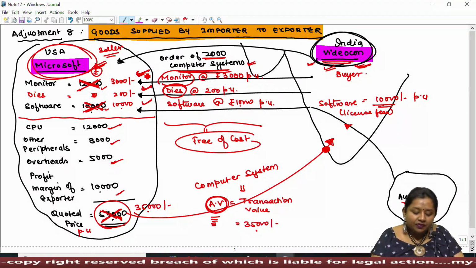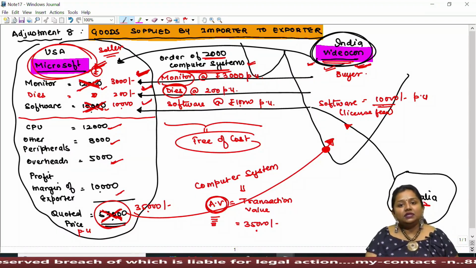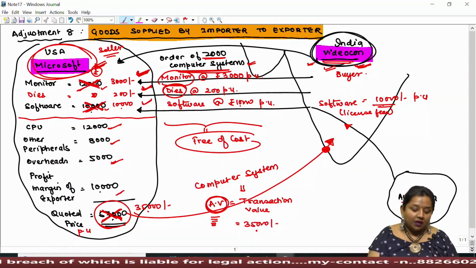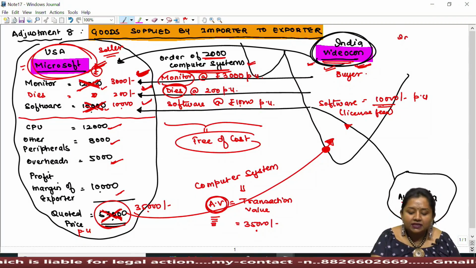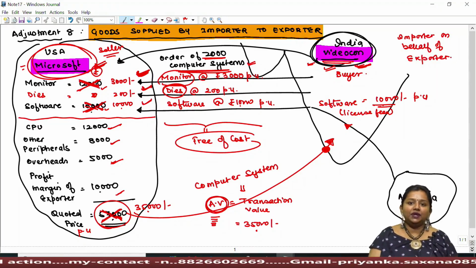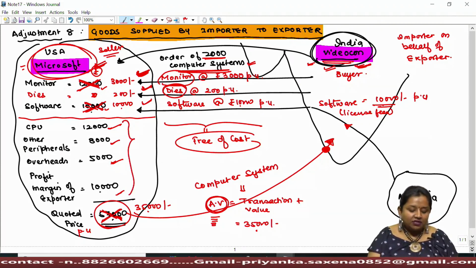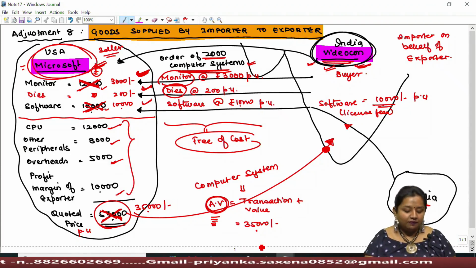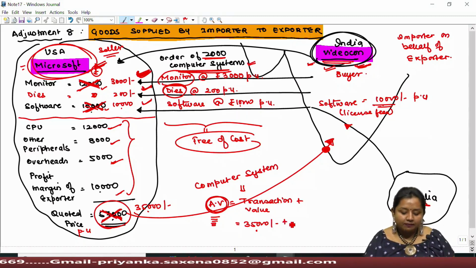It means if the importer had not supplied the monitor screen, then the computer system could never be brought to India. Then such expense would have to be incurred by the seller himself. So, the lawmaker says any expense incurred by the importer on behalf of the exporter shall also be added while computing the assessable value. So, in the given case, rupees 35,000 is being charged by the exporter from the importer. To this amount, we have to add the monitor cost, that is rupees 3,000, and the dye, that is rupees 200.